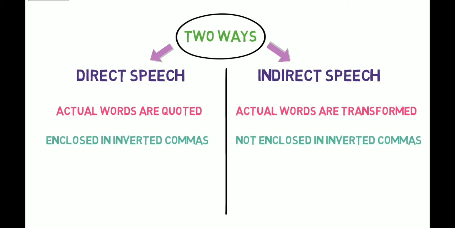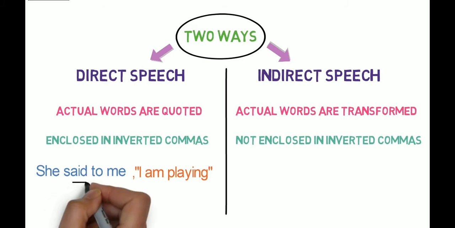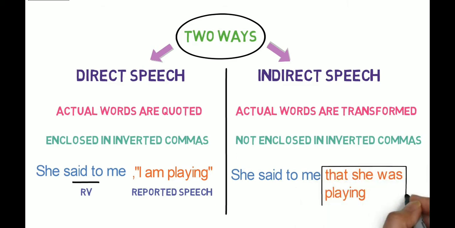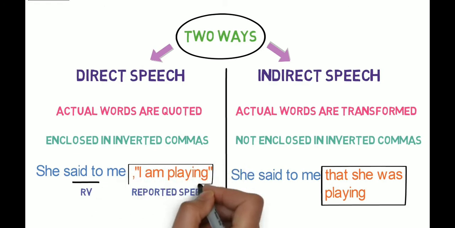Let's look into an example of direct speech. She said to me, I am playing. Here, said to is the reporting verb and I am playing is the reported speech. In the indirect speech, the sentence will be written like this. She said to me that she was playing. Now, you can see the two sentences. The second sentence is the transformed version of the first sentence.